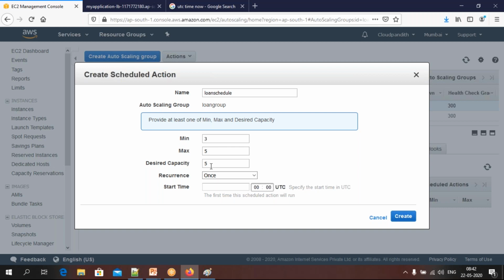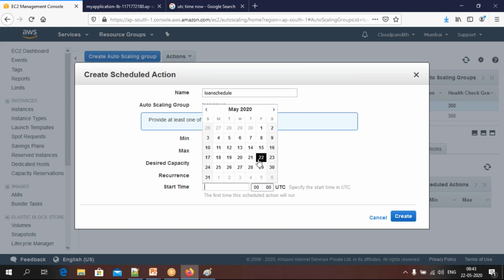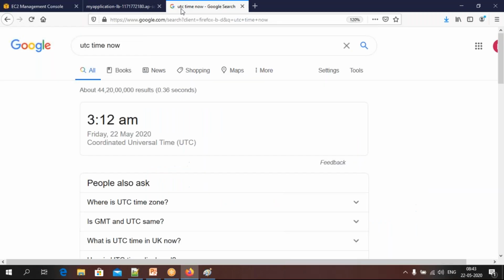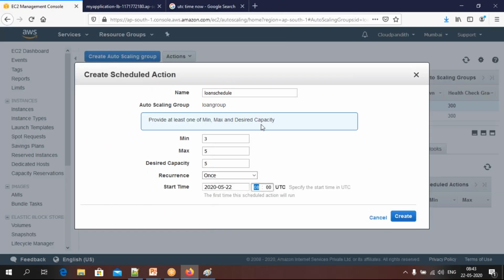I want all 5 servers at what time? At what time do you want, friends? Only once. At what time exactly? 8:30 today, on this particular day. Today is 22. Exactly 8. What is the time now? We have seen 3:12, right? So you have to put 3 here. Instead of 12, you can put something like 16.